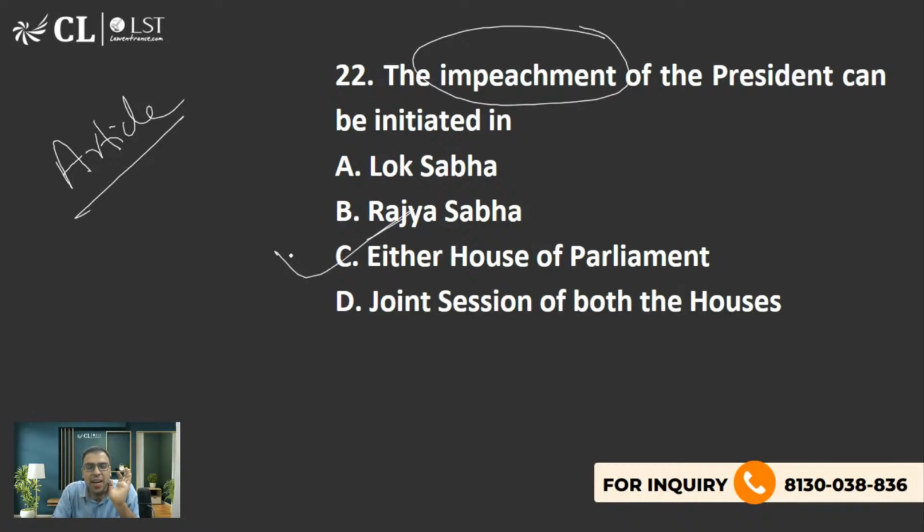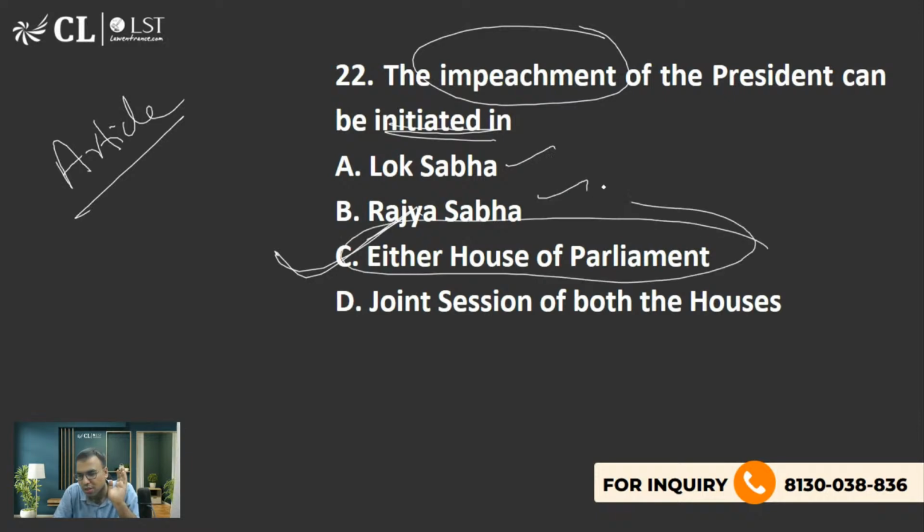Impeachment can be done in either house, दोनों में से किसी में भी, ठीक है? Can be initiated, कहाँ शुरू हो सकता है? लोकसभा में, राज्यसभा, कहीं भी, दोनों में कोई हाउस. C is the right answer, ठीक है? Which article? 61. Yes, Pranshi Govil and Ananya Singh, right? Article 61.